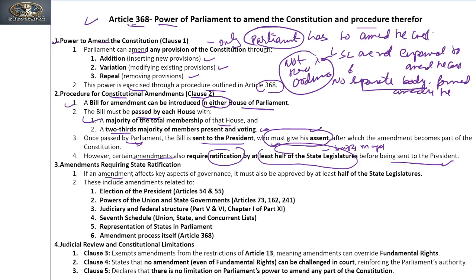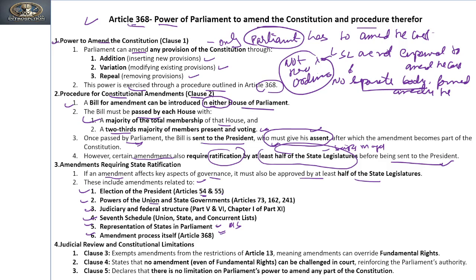So, if an amendment affects key aspects of governance, it must also be approved by half of the state legislatures. This includes the election of the President, Article 54, 55, the manner of election of the President, the power of union and state government, 73, 162, 241, judicial and federal structure, Part 5th, Part 6th, Chapter 1 of Part 11, the 7th Schedule, that is the lists, union, state and concurrent, representation of states in Parliament, that is related to any provisions made in the elections of Rajya Sabha, and the amendment process itself, Article 368.